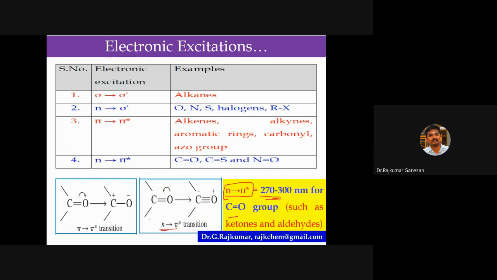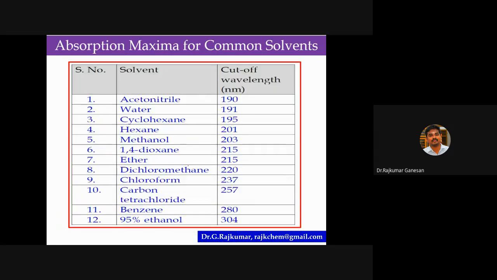Okay, so we are going to discuss a lot of factors which will affect the lambda max value and also its intensity. So this is a common absorption maxima for various solvents. So take acetonitrile, that is CH3CN. The lambda max value is 190. Take water, the value is 191. Similarly, they have given various solvents. Okay, you do not need to remember these values.